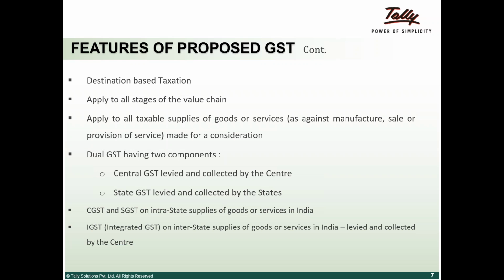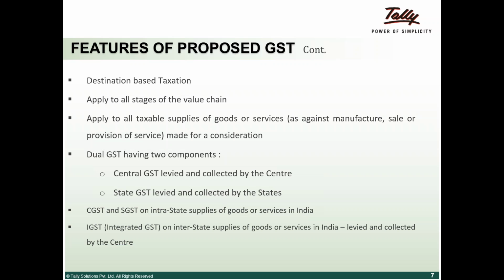was a tax on manufacture, there was a tax on trade, there was a tax on service. So if I manufactured something in Bangalore, I needed to pay excise duty in Bangalore. If I traded something in the state of Karnataka, I had to pay VAT in the state of Karnataka. And if I traded something between Karnataka and Tamil Nadu, there was a CST.